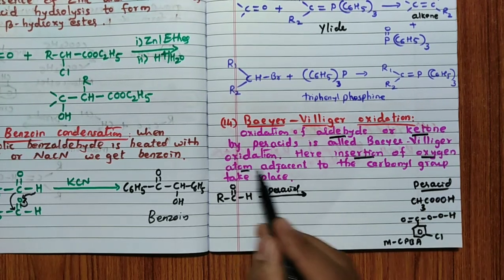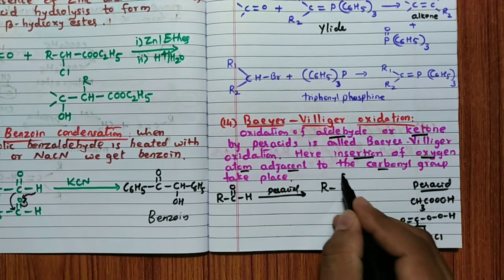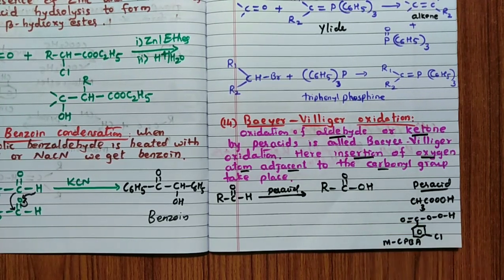Insertion of the oxygen atom adjacent to the carbonyl group. See the product: the R–C double bond is as it is, but OH, a carboxylic acid. H is there, and OH it becomes. Insertion of oxygen adjacent to the carbonyl carbon.